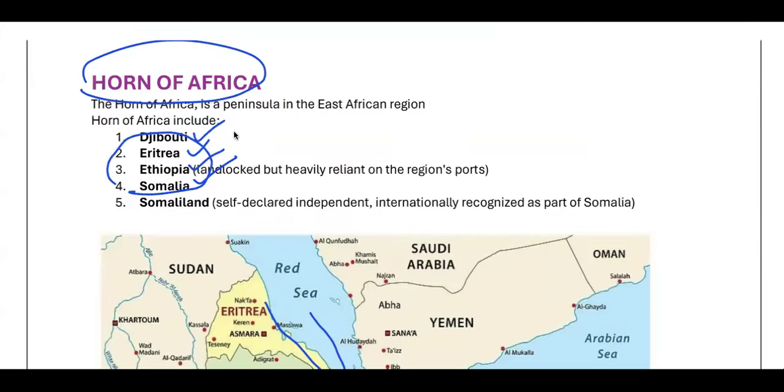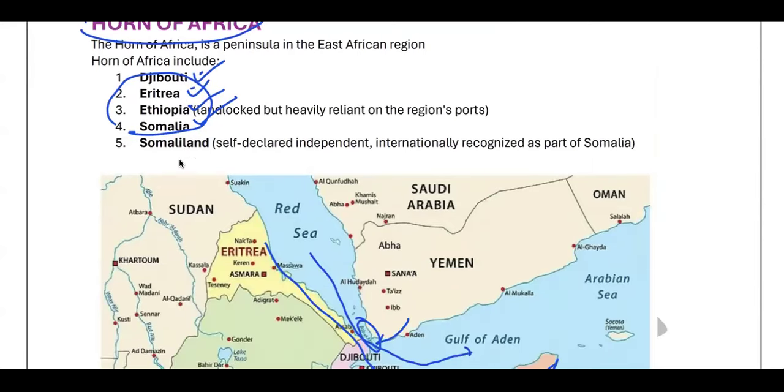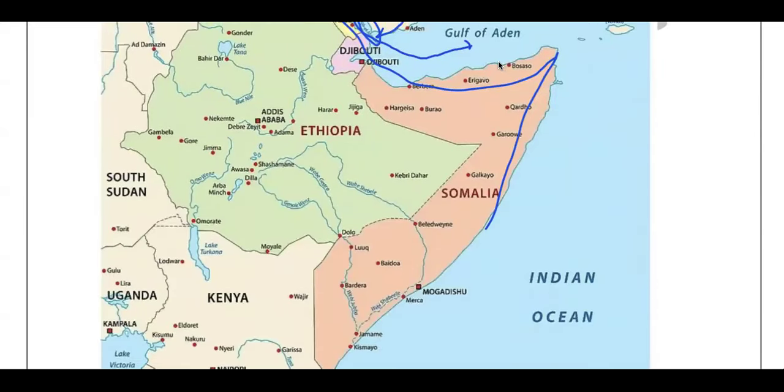So let's understand more about this. Which are the countries that are there in this Horn of Africa? Somalia, Ethiopia, Eritrea, and Djibouti. And Somaliland. What is Somaliland? Again, an important thing that you need to know. Somaliland is this part of Somalia which has declared itself independent. Few nations have recognized its independence, few nations did not.